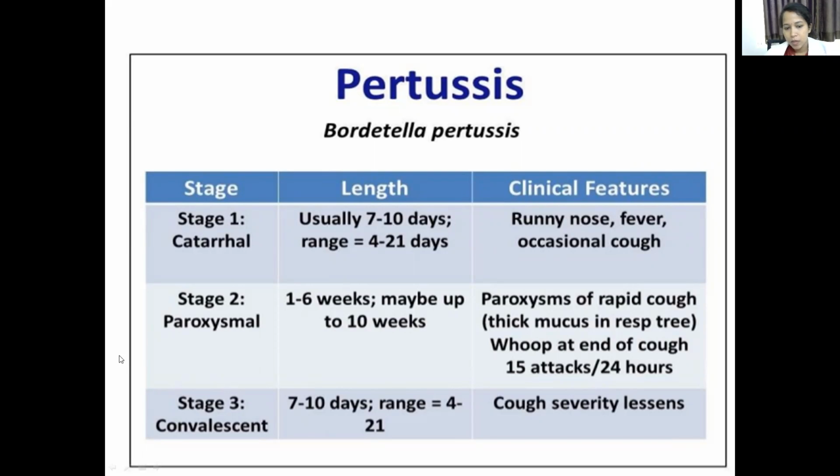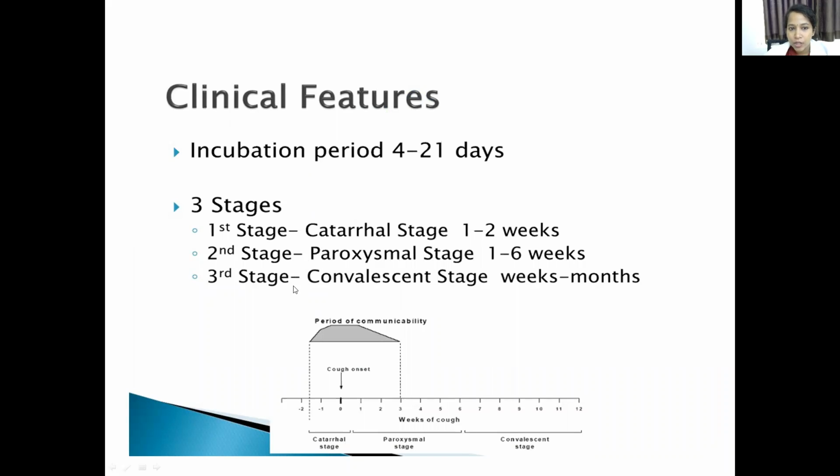Then in the paroxysmal stage, thick mucus is produced in the respiratory tract. The paroxysmal stage means the whooping cough stage. Then in the third stage, the convalescent stage, the severity of the cough decreases. So there are 3 stages of clinical features: catarrhal, paroxysmal, and convalescent.